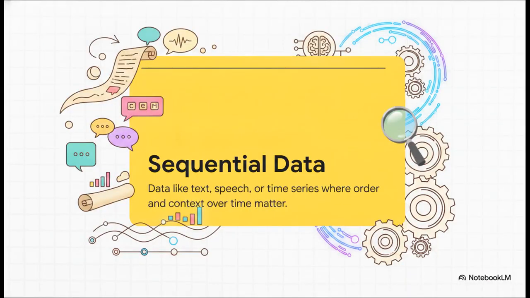To answer that question, we use RNNs. They're designed to digest sequential data. Unlike a static image, sequential data is information where the order and the passage of time absolutely matter. Think about the words in a sentence, a clip of human speech, or a time series of a stock's price over a week. If you scramble the words in a sentence, the entire meaning is destroyed, right?